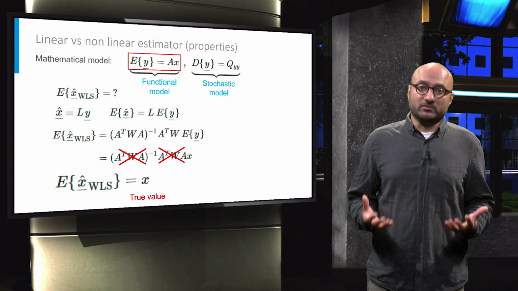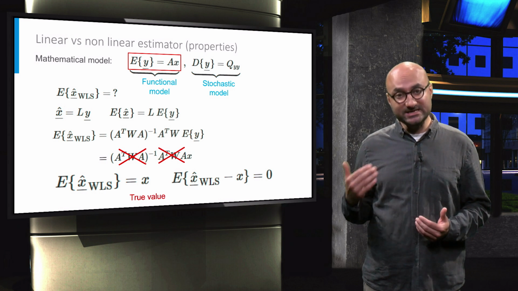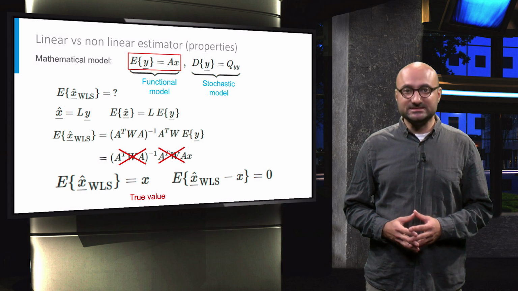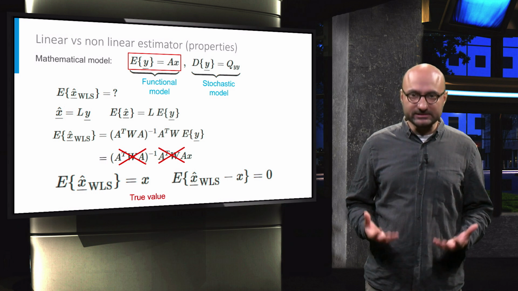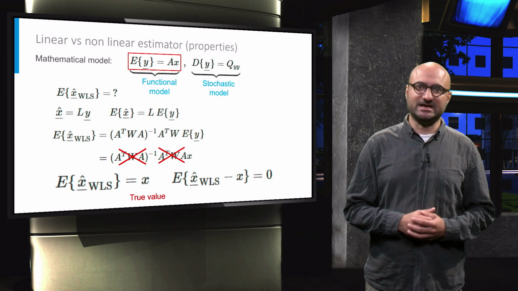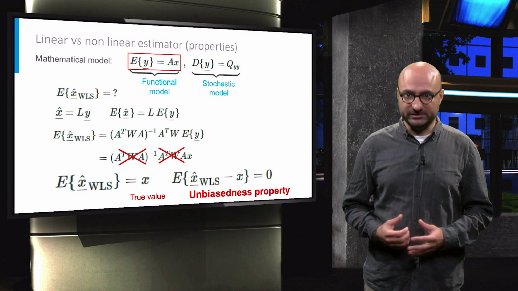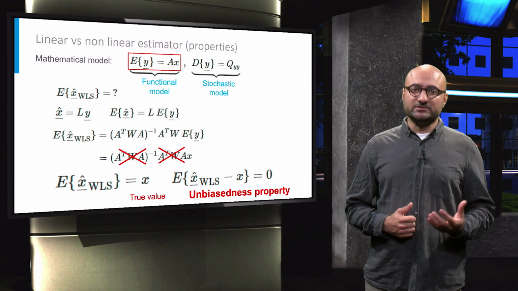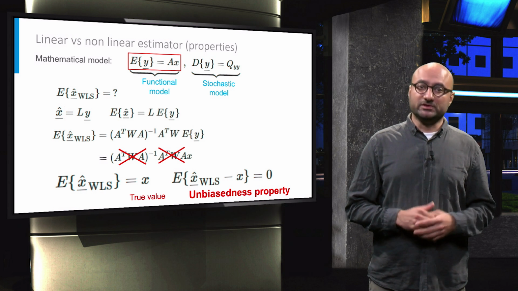We can also reformulate this and say that the expectation of x hat minus x is 0. It means that the mean of the estimation error is 0, which is indeed a desirable property. This property of the expectation of x hat being equal to the true value is called the unbiasedness property. That is, our estimator is unbiased and statistically its mean is equal to the true value.